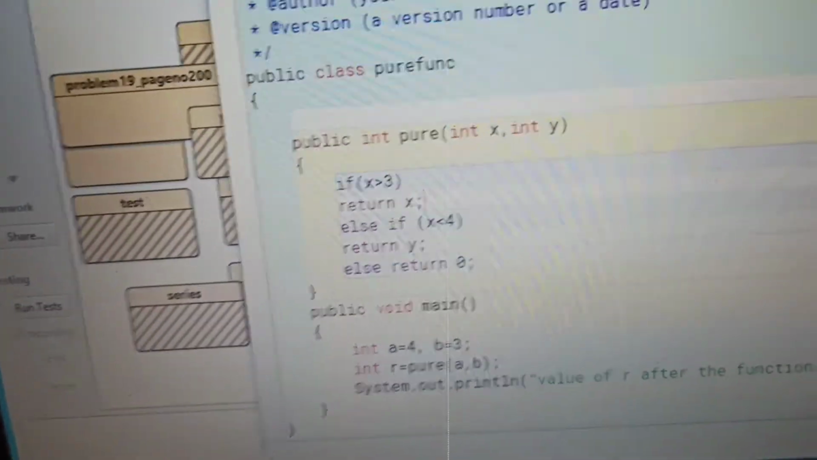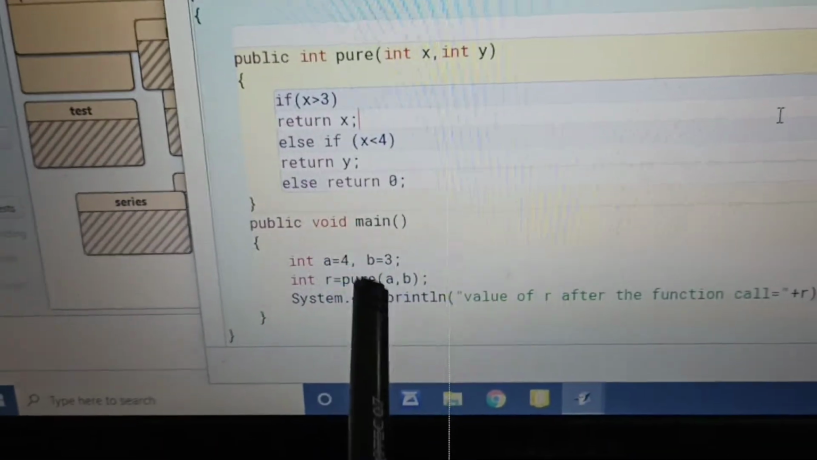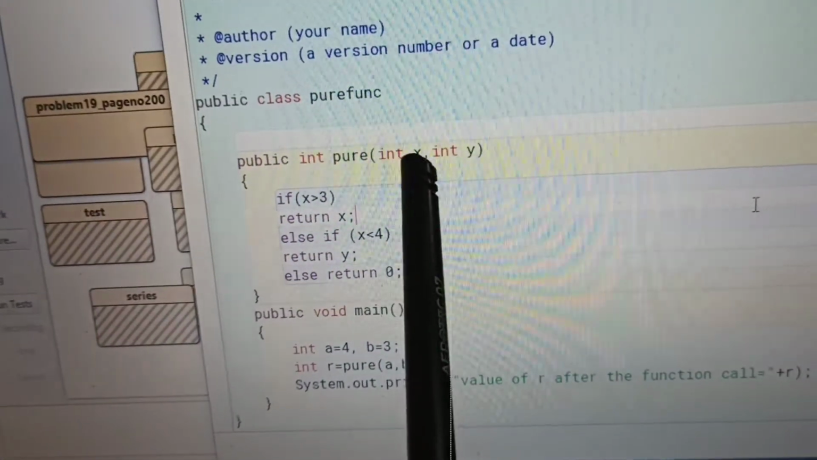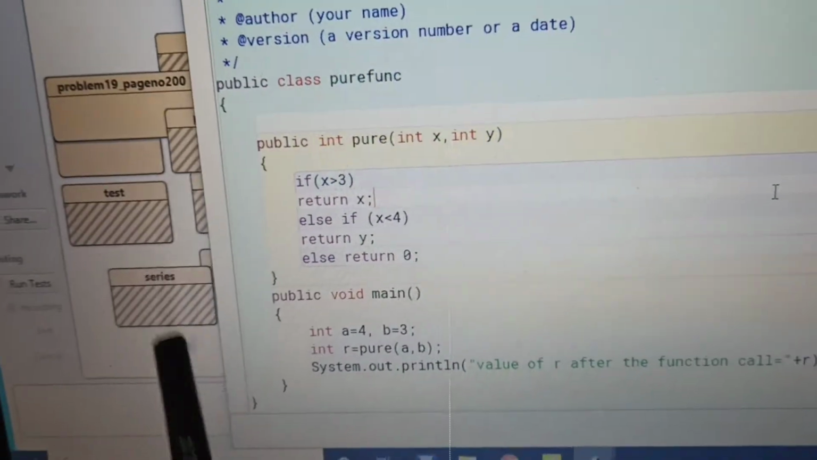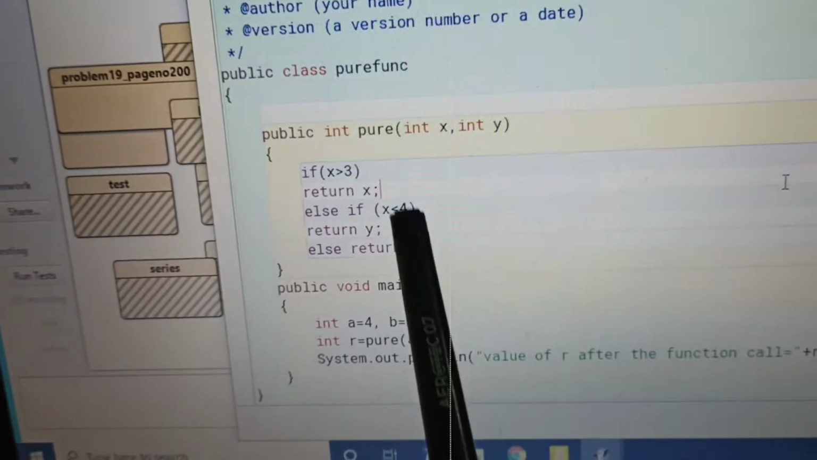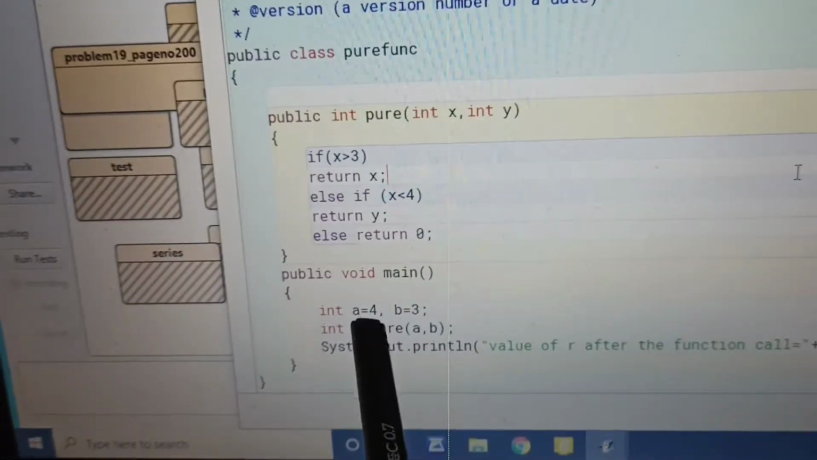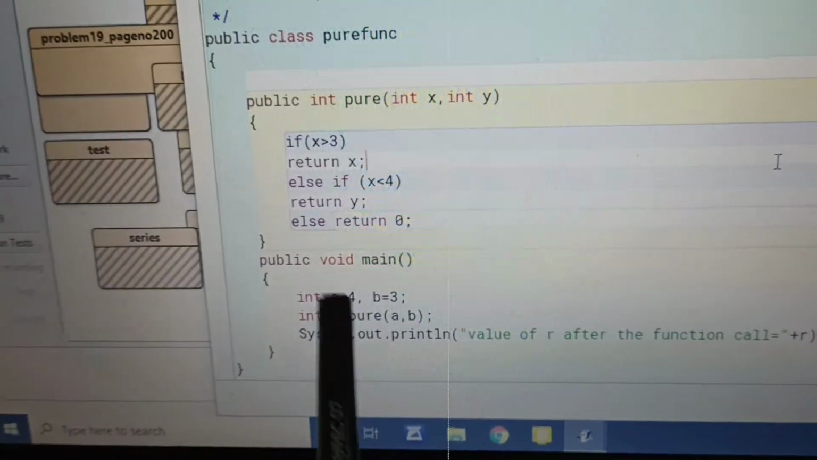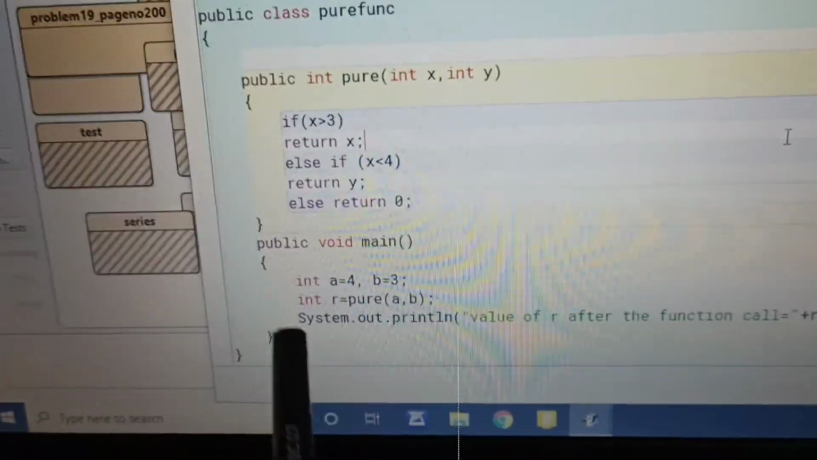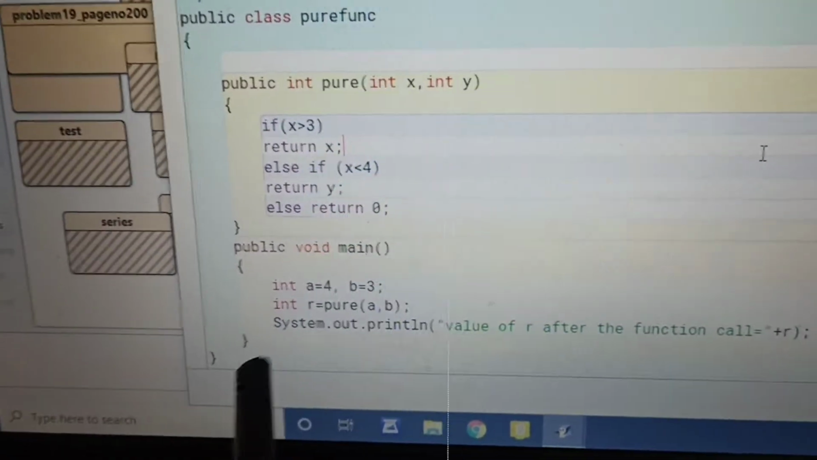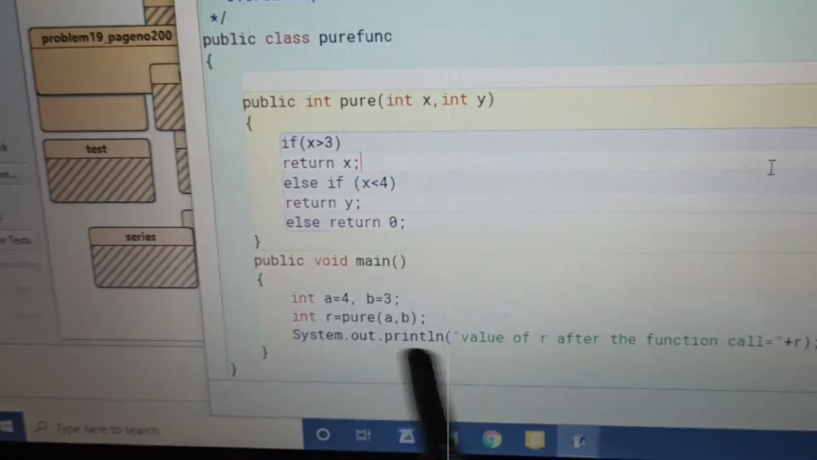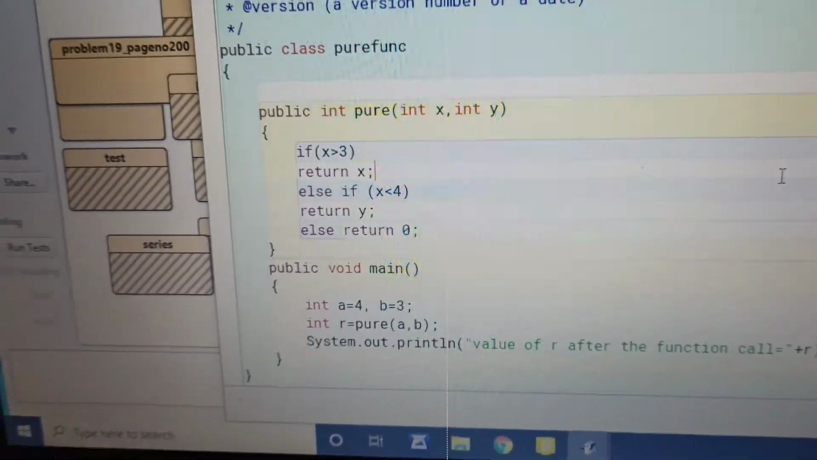Here I have passed x and y as the parameters, but at the time of the function call I have changed the variables, the arguments, and it will not affect the function, it will not affect anything in the program. After calling the pure function, we can easily return one value, and we can easily display the message on the output screen.